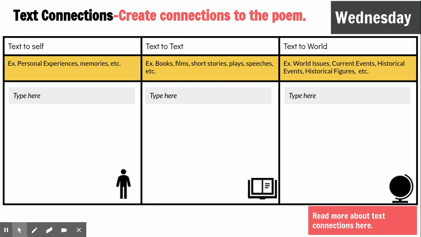On the right hand corner again, it says read more about text connections here. If you need more information, you can click on that box there. But you are creating connections to the poem. So do you have text to self? Can you connect to that poem about dreams? And then text to text, where else have you seen it written in books or films or other poems or plays or stories where they talk about dreams? Text to world, where have you seen it in world issues or current events where they talk about the dreams of other people?